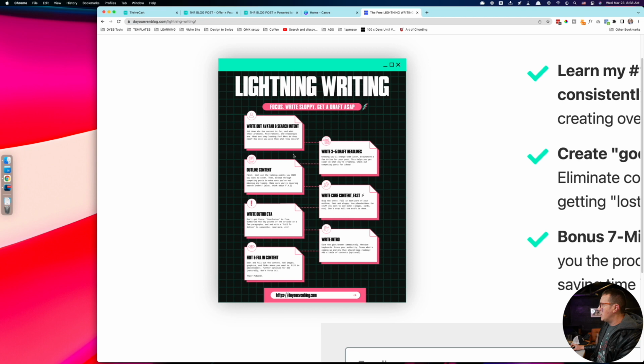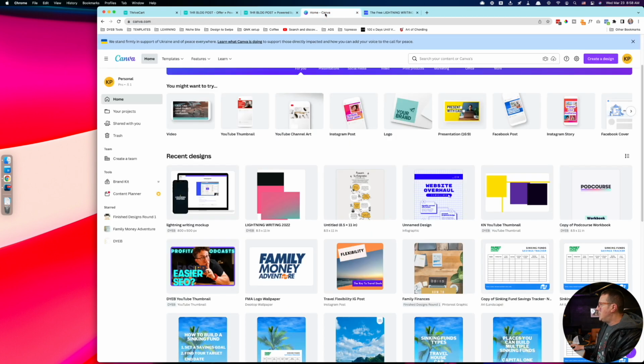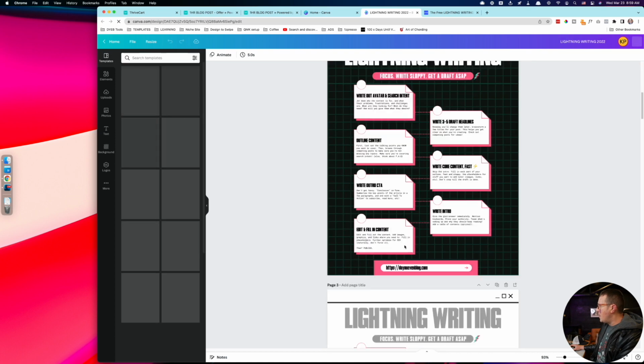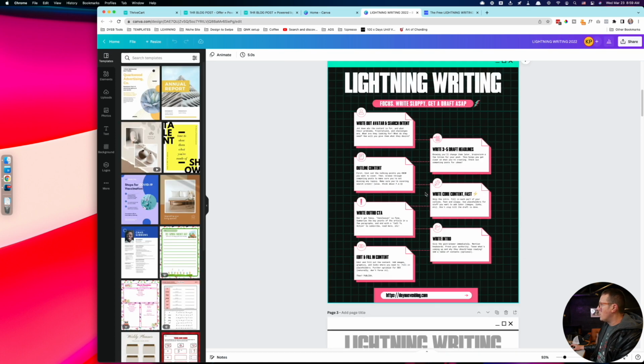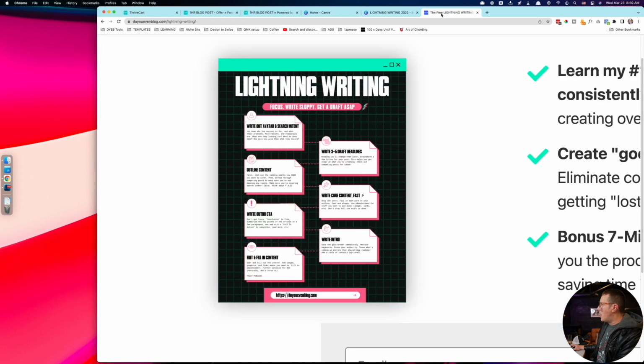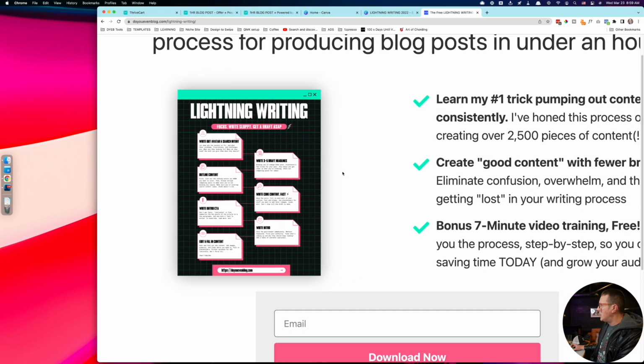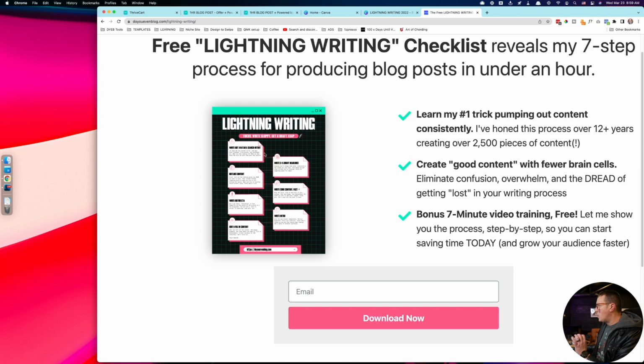I made the checklist the focus. I redid it in Canva using one of their pre-built templates. I made a print-friendly version as well with more black and white. I made it better. I improved it, and it's going to be free now. It was like $27, $37. I made the freebie the focus, the checklist the focus, and also redid the course into 1 video, down from like 4 or 5 videos.